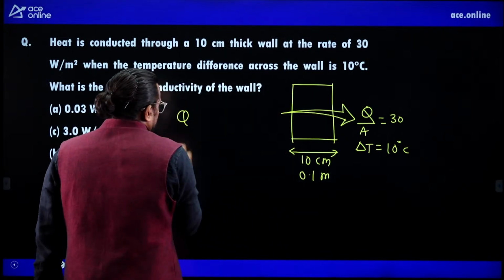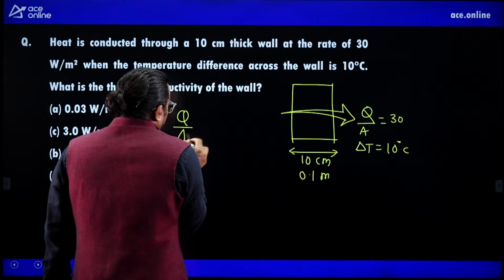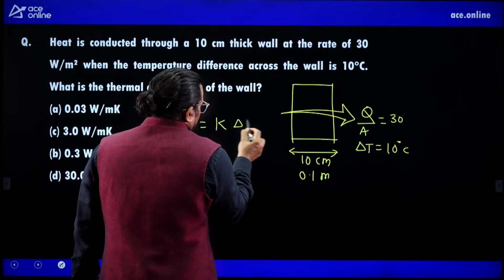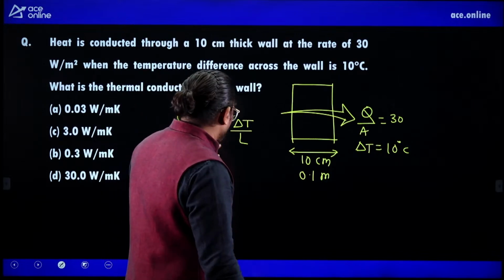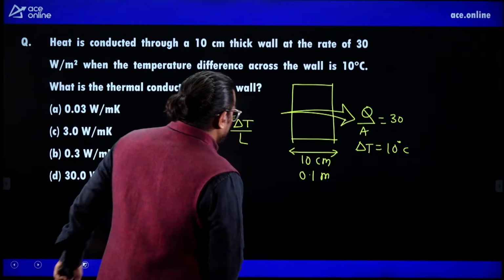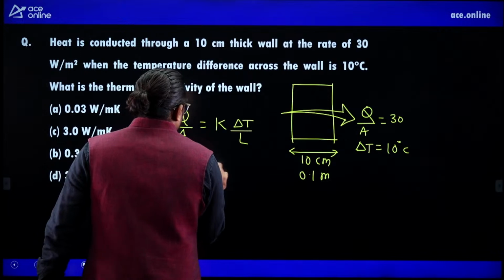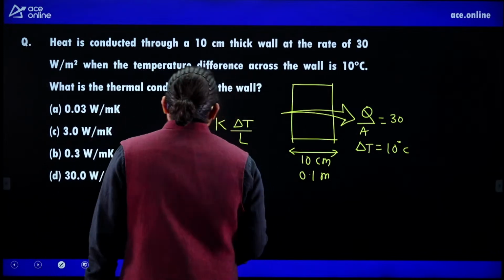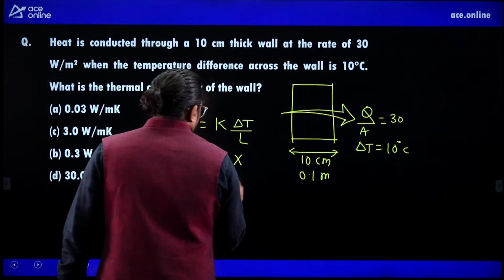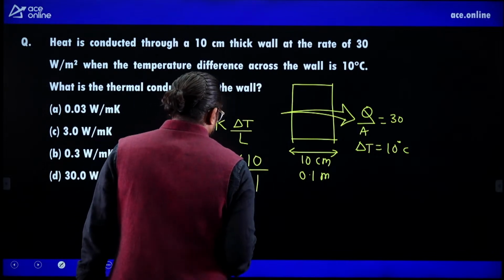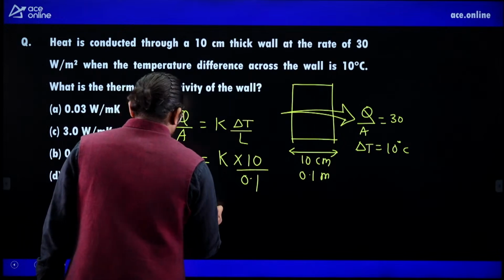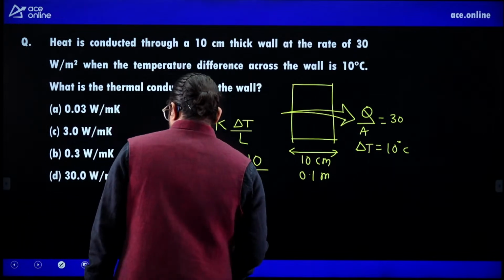You can write Q by A is equal to K delta T by L. This is the Fourier law. Q by A we already have, 30. Thermal conductivity we need to find. This is 10 by 0.1.